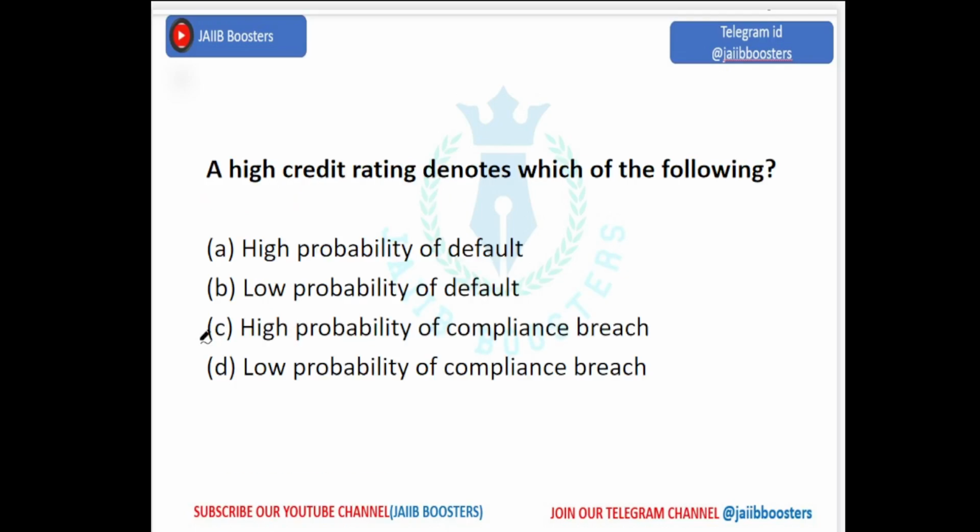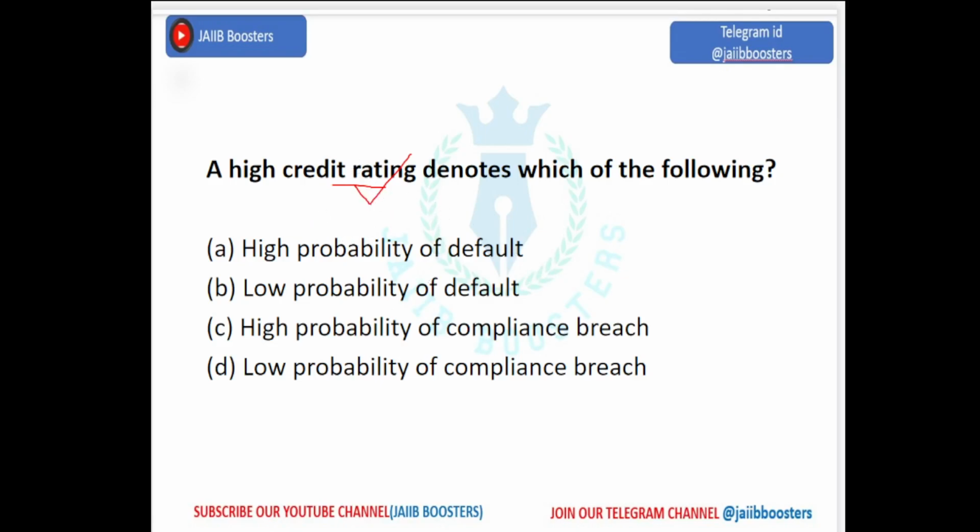A high credit rating denotes which of the following? A high probability of default, low probability of default? In a sense, it's the best credit rating, right? If we have to give any loan to a customer, we must check their credit rating. What is their credit rate? We will check the CIBIL score. That is nothing but the credit score.